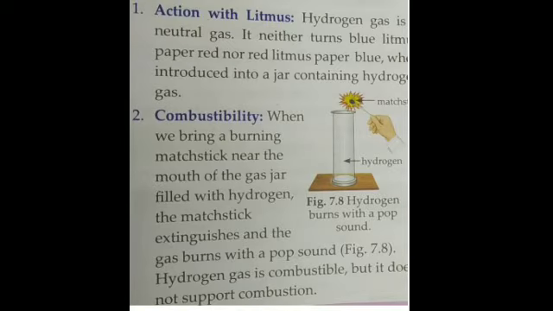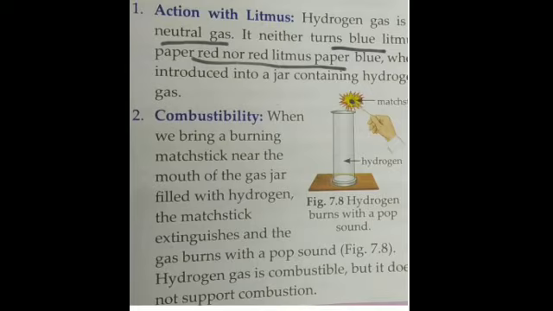So here hydrogen gas is a neutral gas. Is that clear? It is neither acidic nor basic, so it neither turns blue litmus red nor red litmus blue when introduced into a jar containing hydrogen gas. Is it clear? So it is neutral, neither basic nor acidic, so it has no effect on the litmus paper. Then combustibility means ability to burn.